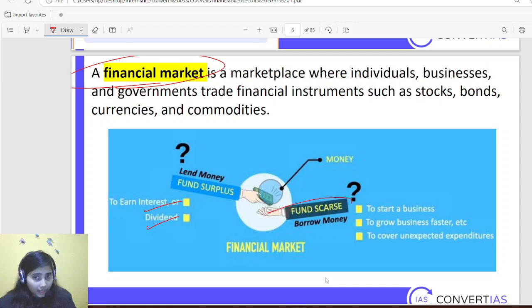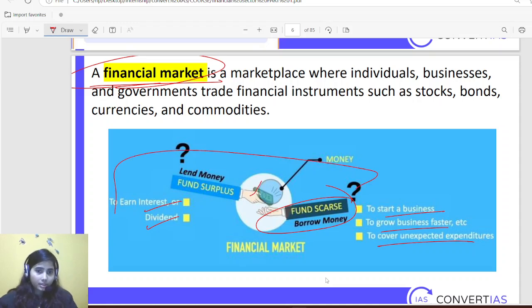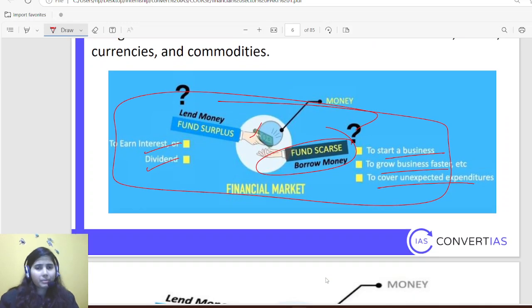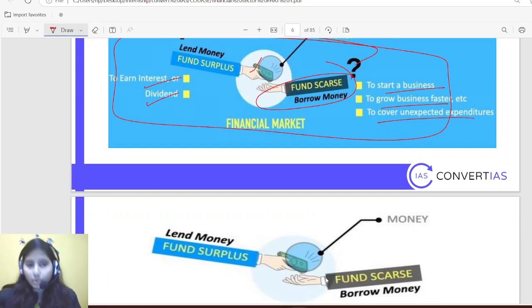So there is a fund scarcity on the other side, to start a business, to grow a business, to cover unexpected expenditure. So where will they be doing all these things? The marketplace where they are doing all such activities is called the financial market. So this is the simplest thing. I hope that you are aware of it, so no need to explain more.